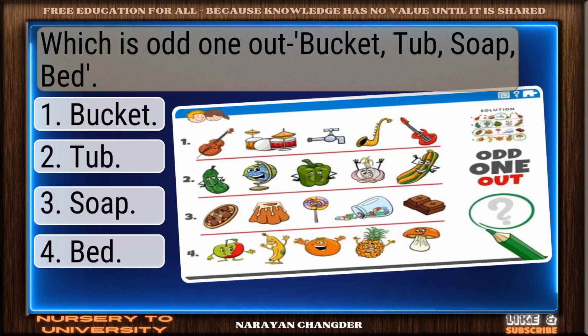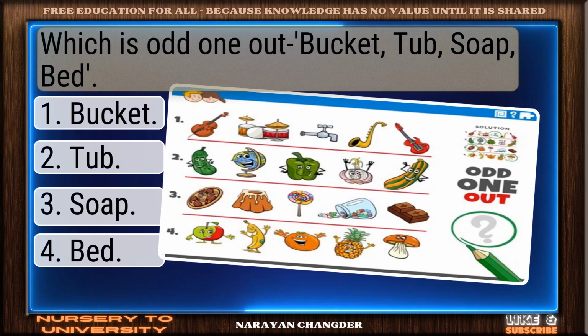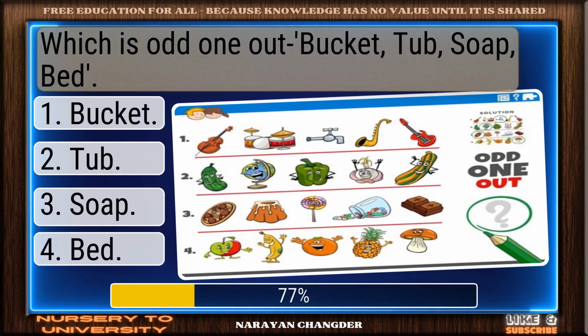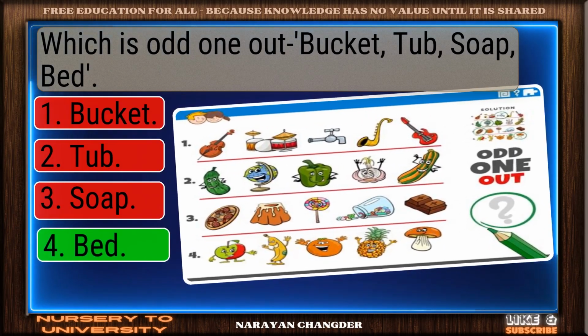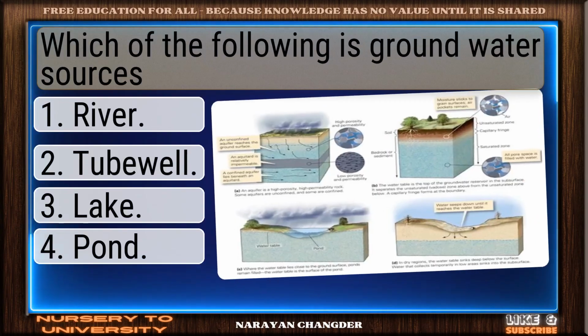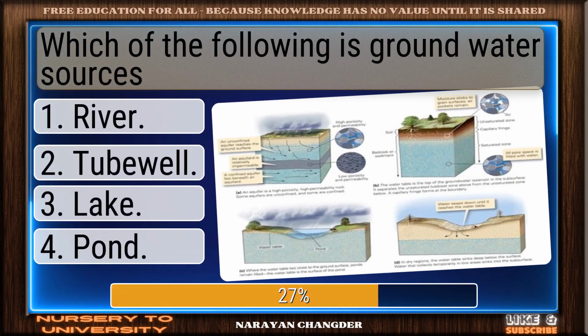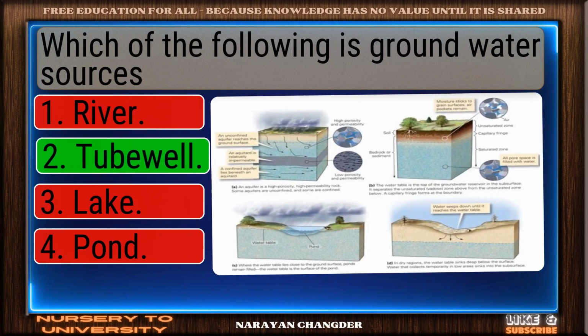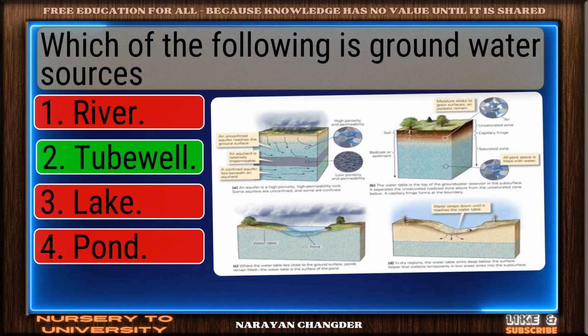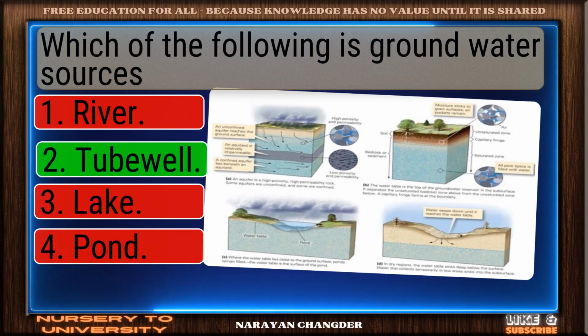Which is odd one out: bucket, tub, soap, bed? You chose bed, and it is correct. Which of the following is groundwater sources? Smart move. Tube well is an accurate answer.